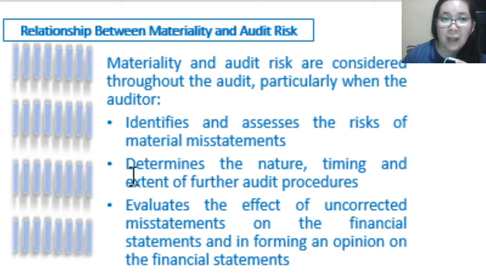So materiality and audit risk are also considered throughout the audit. This is when the auditor identifies and assesses the risk of material misstatement, so only those material items will be considered. They are also considered in determining the nature, timing, and extent of further audit procedures, depending on the level of audit risk that the auditor is able to accept, and to evaluate the effect of unrecorded or uncorrected misstatements on the FS, and also in forming his opinion on the FS.